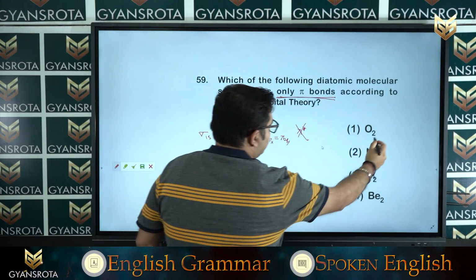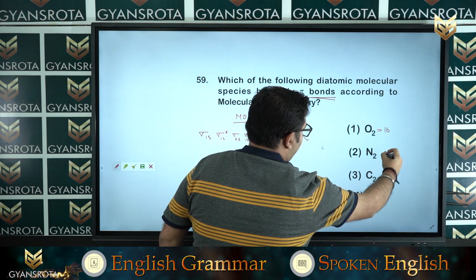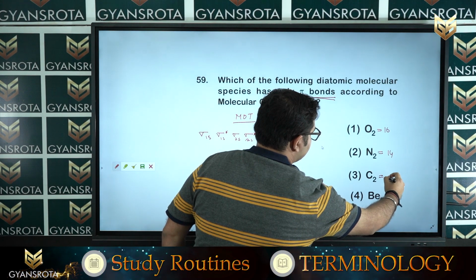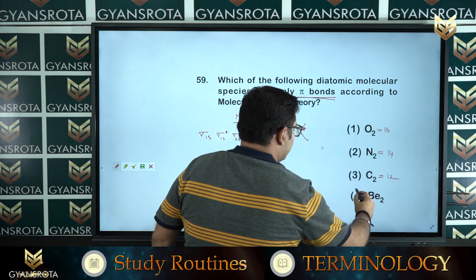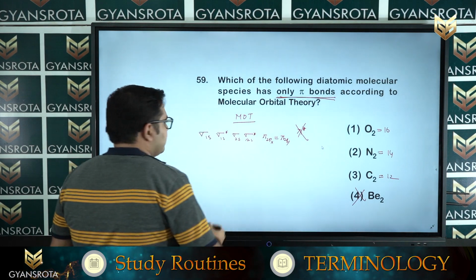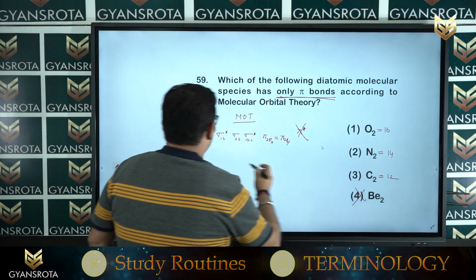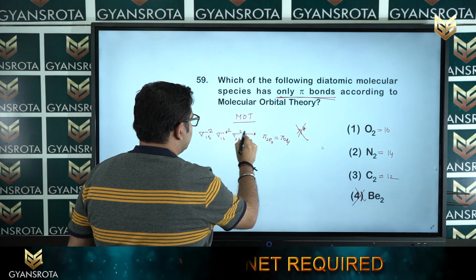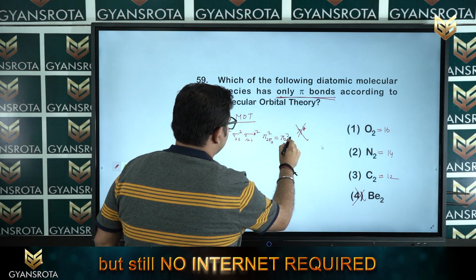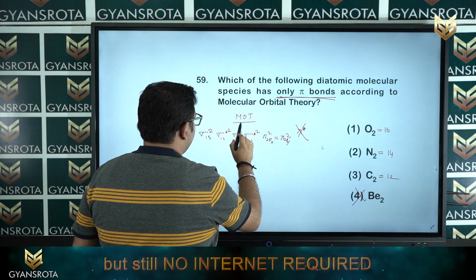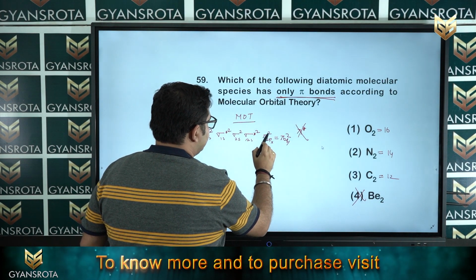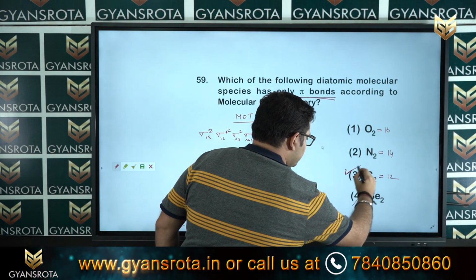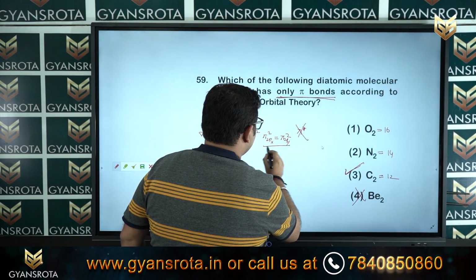If you see, oxygen has 16 electrons, nitrogen has 14 and carbon has 12. Beryllium is already cancelled because it does not have pi. In the case of carbon 2, only in C2 do we have this pi bond.